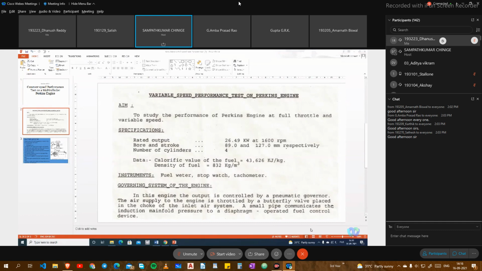So before going into the details of the conduct of the test, let us understand what is the specialty of this Perkins engine. Basically, all diesel engines are unthrottled engines. Unthrottled means the incoming airflow, we don't control it. So if you don't control the amount of airflow, how do you regulate the load or speed? It is by varying the amount of fuel. So irrespective of the loads, a fixed amount of air is going, provided the engine is running under constant speed conditions. Am I correct?